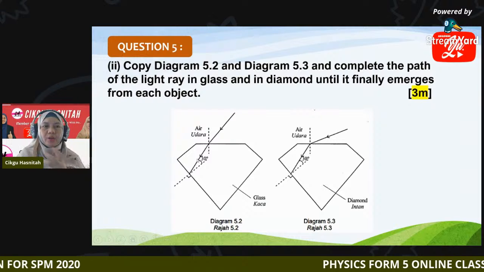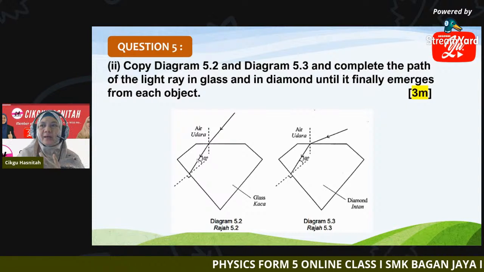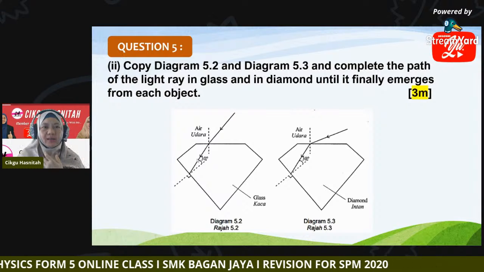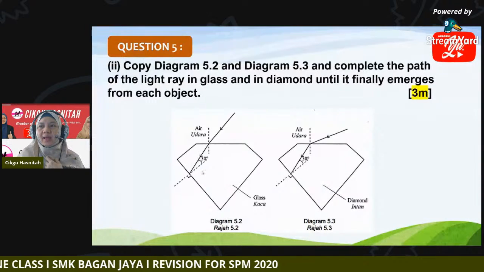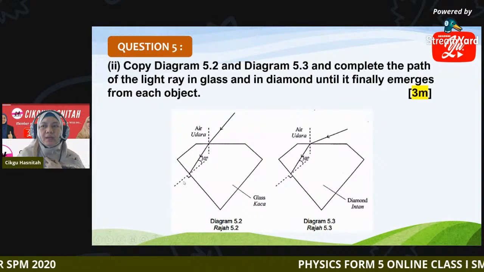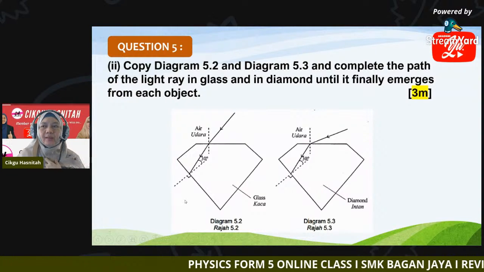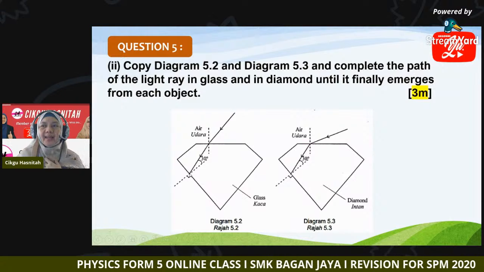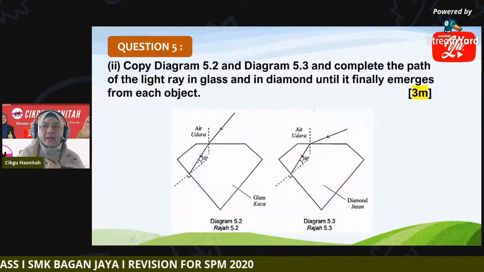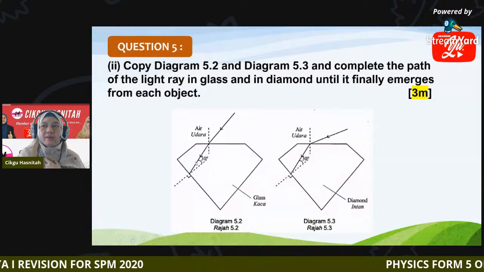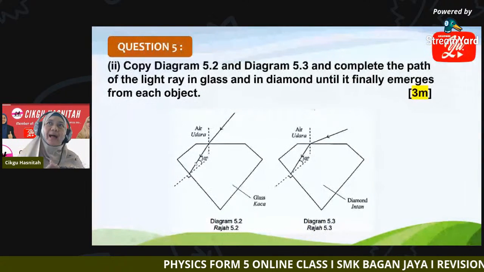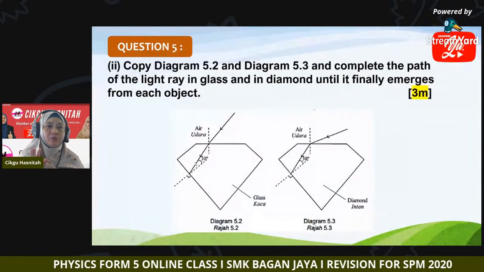Just now we calculated the critical angle for glass is 42 degrees, right? 42 degrees. Angle of incidence 30 degrees. So what phenomenon will occur after this point? Where will the light travel after it passes through this point? Angle of incidence 30 degrees. Critical angle of the glass is 42. So now i is less than C. What happens to the light?